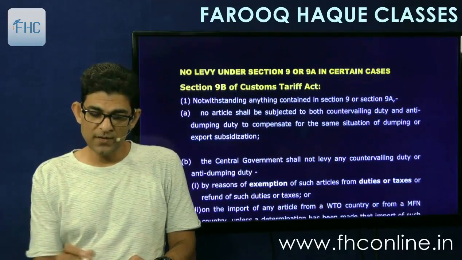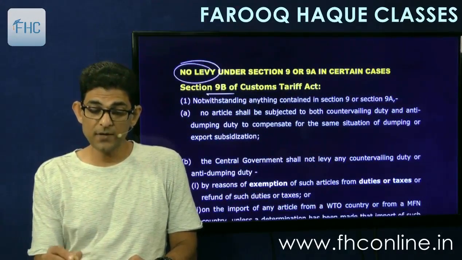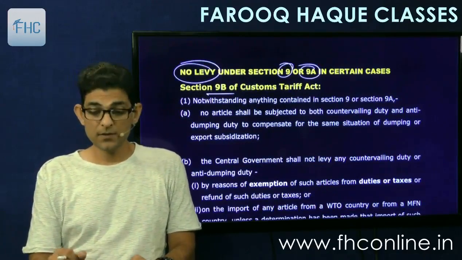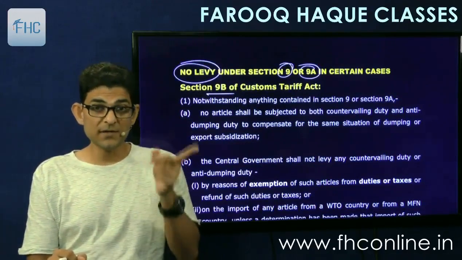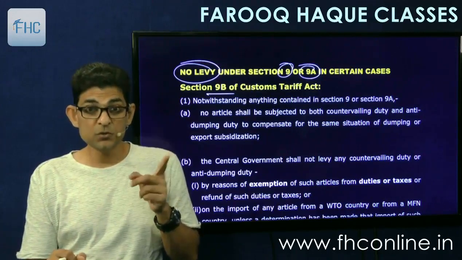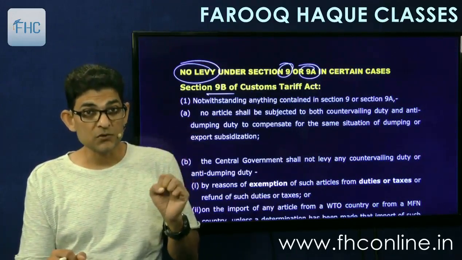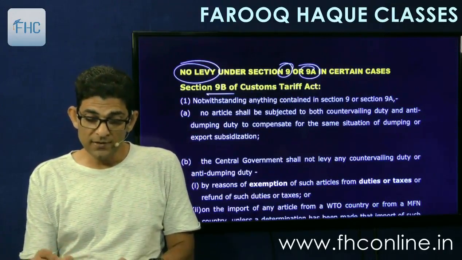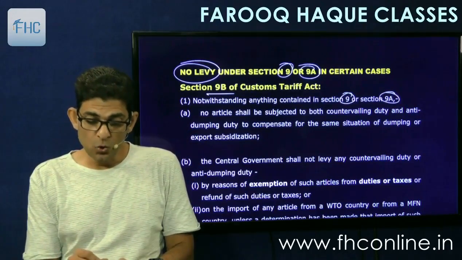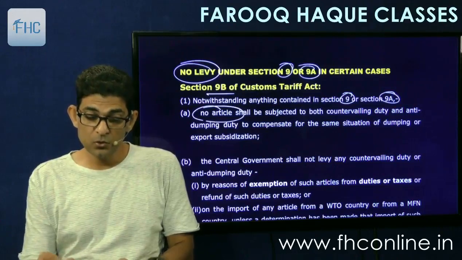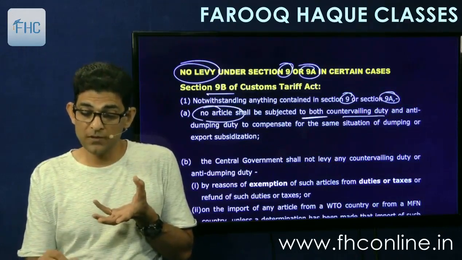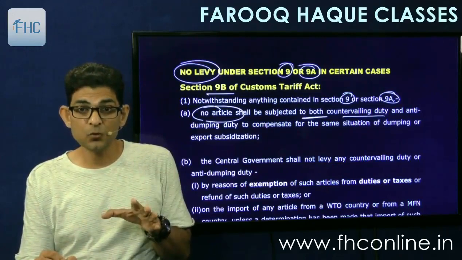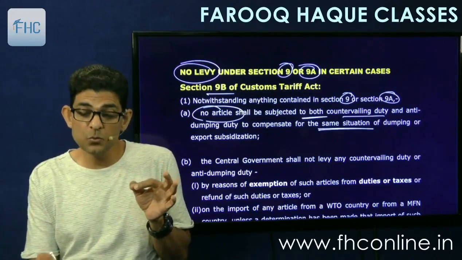Then another section is there, 9B: no levy under section 9 or 9A, meaning that subsidy duty and anti-dumping duty, anti-subsidy and anti-dumping, both these duties will not be levied under some situations. What are these situations? It says, notwithstanding anything contained in 9 and 9A, no article shall be subjected to both countervailing duty, that is anti-subsidy, and anti-dumping duty to compensate for the same situation.